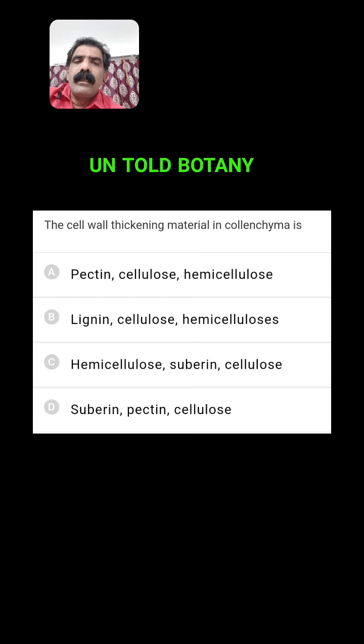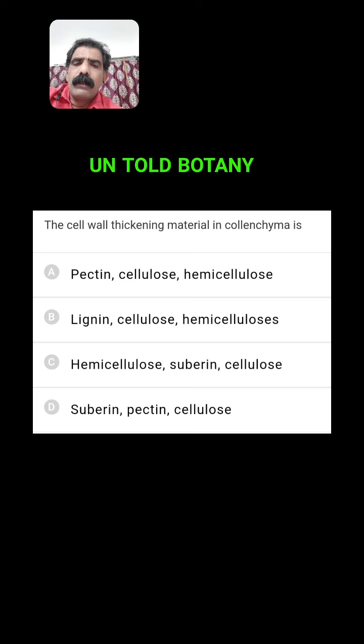The cell wall thickening material in collenchyma. You know collenchyma is a living mechanical tissue, present in dicot stems. Once you go through the options: first, pectin, cellulose, hemicellulose. Second, lignin, cellulose, hemicellulose. Third, hemicellulose, suberin, cellulose.